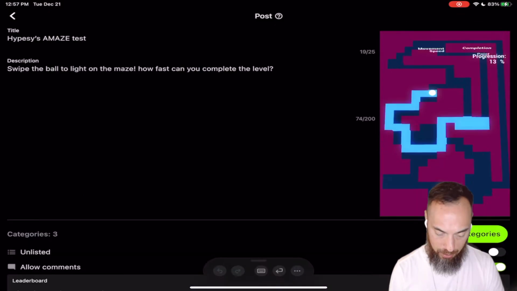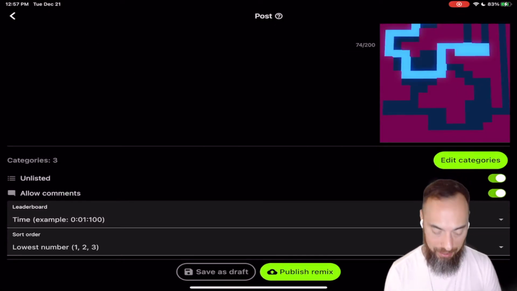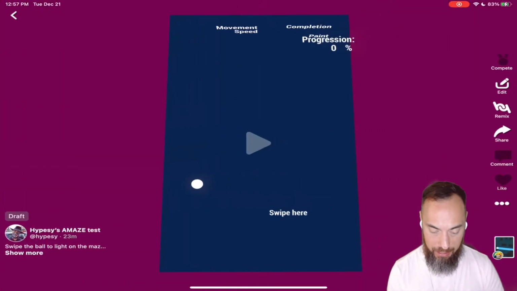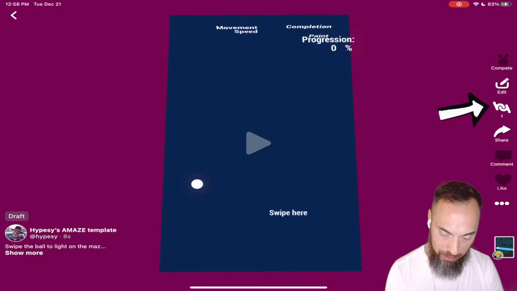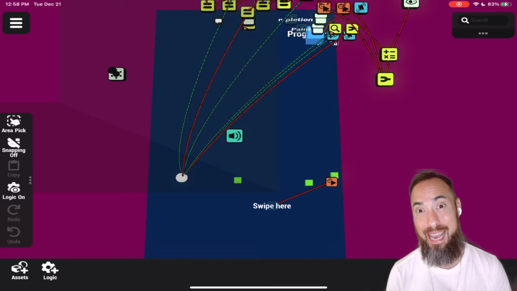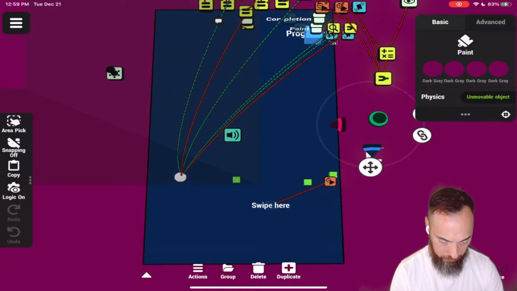Hit save, and we can call this Hype sees a maze level 1. We're gonna have it set to unlisted and do publish remix. That is done. We're gonna go back to here. We go to our template, hit that remix button, and now we know what to do. Build out the levels, make sure we have 100 invisible green cubes. And so yeah, let's get going.